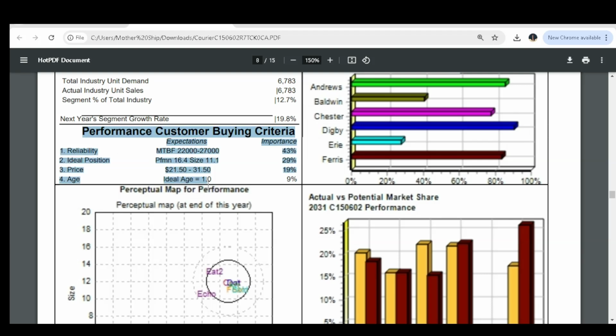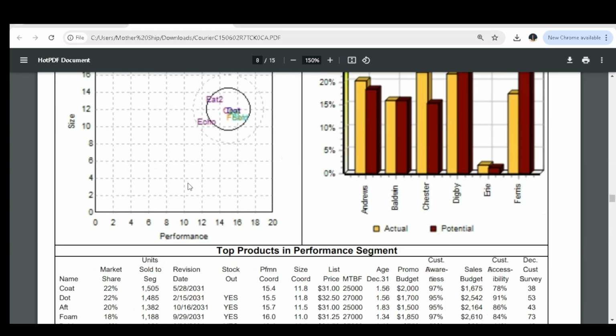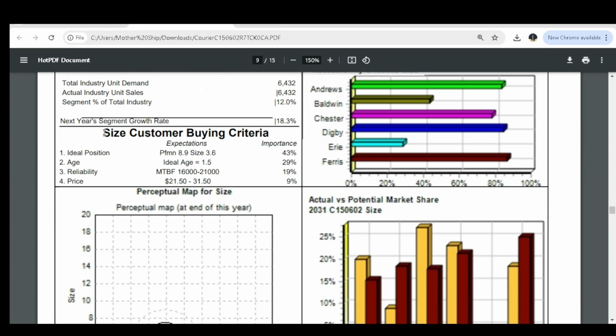And into the second last segment, which is the performance segment, here you can see that MTBF is 22,000 to 27,000, ideal positioning, performance of 16.4 and size of 11.1. They need a price between 21.5 and 31.5. Lastly, they need an age of 1.0. Lastly is the size segment, and here you can see this is what customers expect: an ideal position performance of 8.9 and size of 3.6, an age of 1.5, MTBF between 16,000 to 21,000, and a price of 21 to 31.50. So that's what customers expect in each and every segment.